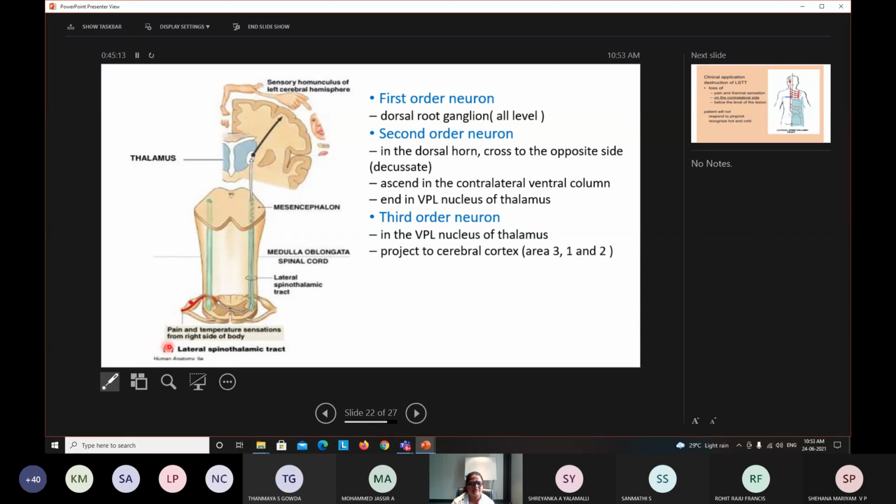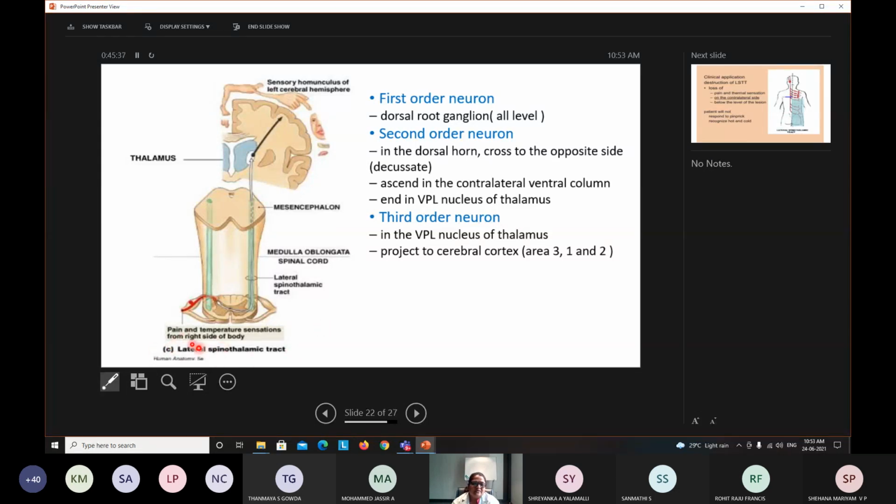In any form of case you get, the main concern of any diseased person will be the pain. This pain we are going to discuss elaborately in the next class, and the tract which is carrying this pain sensation will be discussed today, and that tract is the lateral spinothalamic tract.